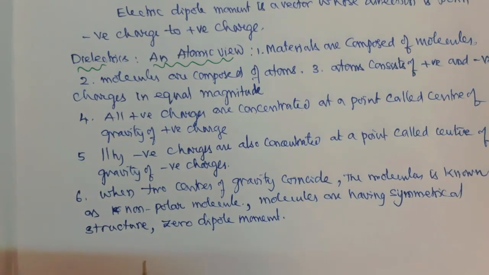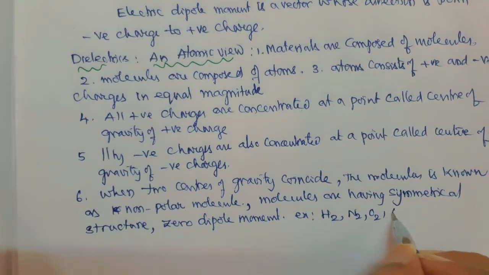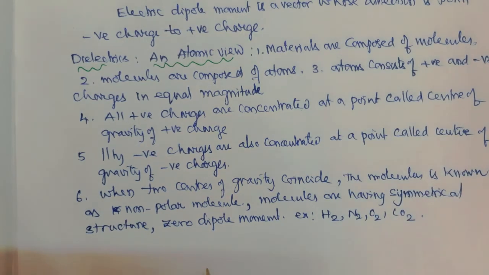Now, what are the examples for these non-polar molecules? Hydrogen is a non-polar molecule, nitrogen is a non-polar molecule, oxygen is a non-polar molecule, carbon dioxide is a non-polar molecule.